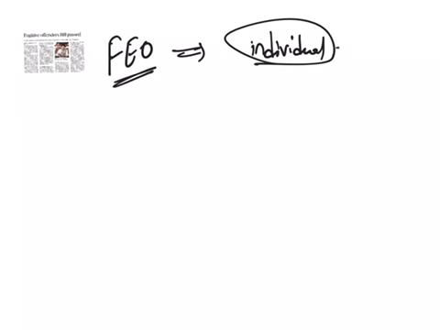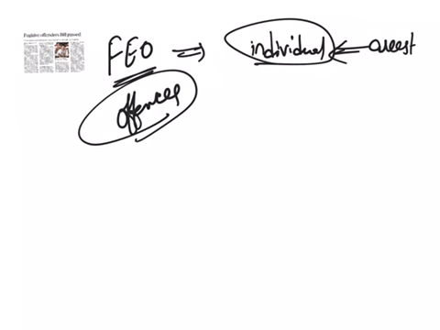First of all, let us see who is a fugitive economic offender. A fugitive economic offender is an individual against whom an arrest warrant is issued by a court in India for committing an offence, like a scheduled offence. According to this law, there is a list of offences.